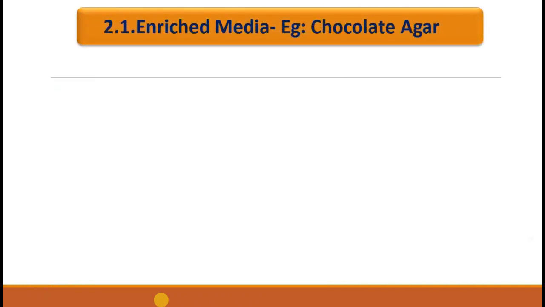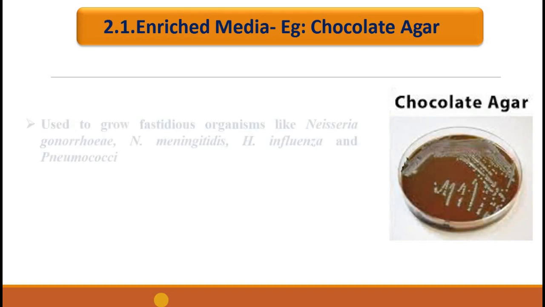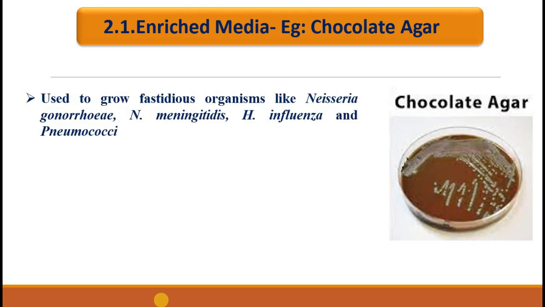Second example for enriched media is chocolate agar. Chocolate agar is used to grow fastidious organisms like Neisseria gonorrhoeae, Neisseria meningitidis, Haemophilus influenzae, and pneumococci. It is called chocolate agar due to its chocolate brown appearance. The brown color is the result of heating red blood cells and lysing them before adding them to the media.